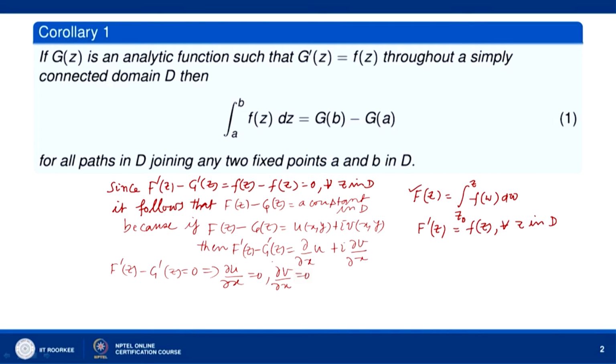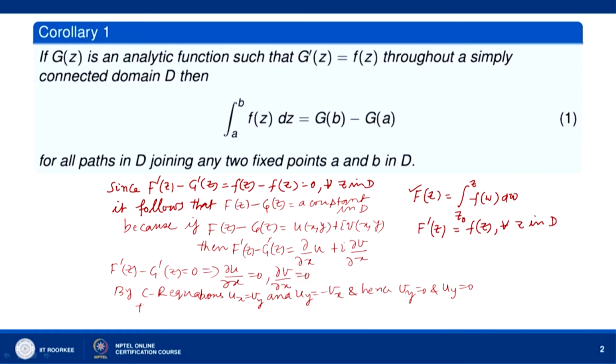Now, since u and v satisfy Cauchy-Riemann equations, by the CR equations u_x is equal to v_y and u_y equal to minus v_x. Hence u_x equal to 0 gives v_y equal to 0, and u_y is equal to 0 because v_x is 0.